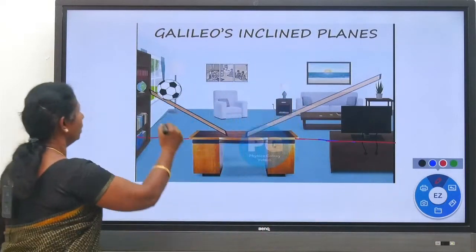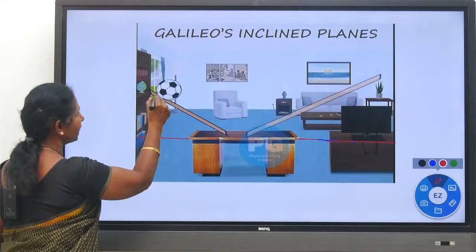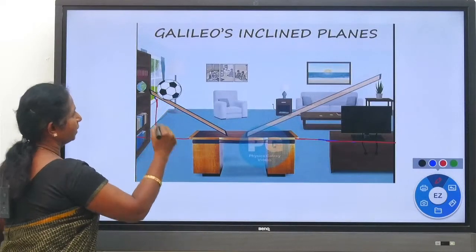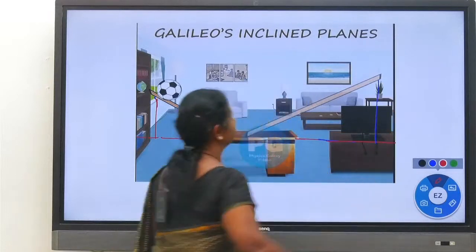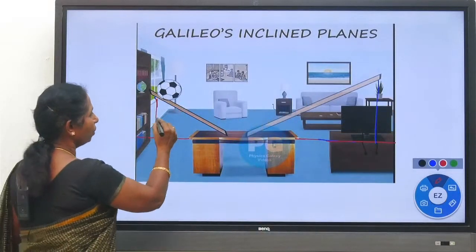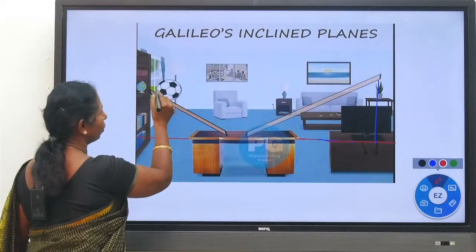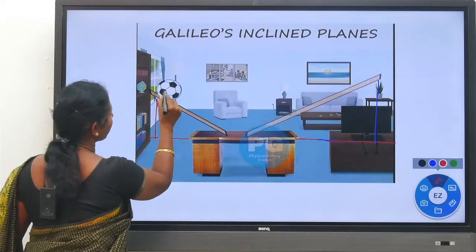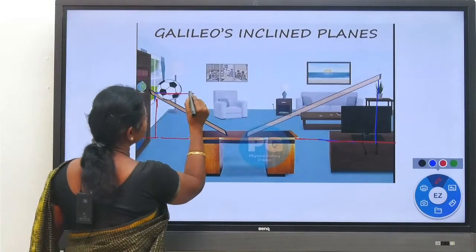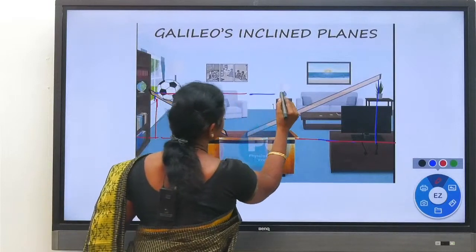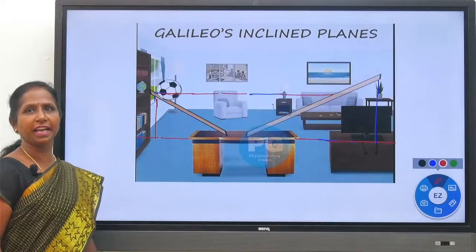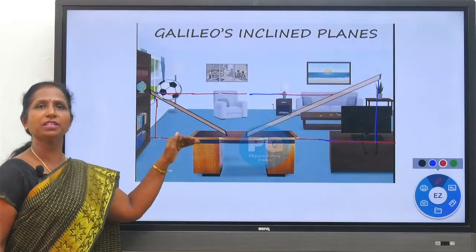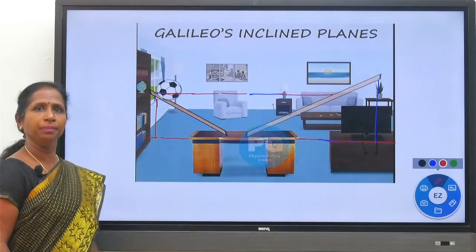This is the height of the first inclined plane and this is the height of the second inclined plane. When the ball is rolling down, the ball is exactly at this height from the surface of the table.